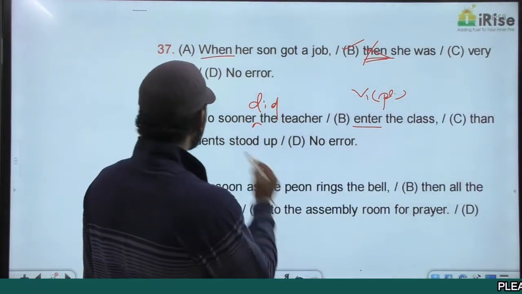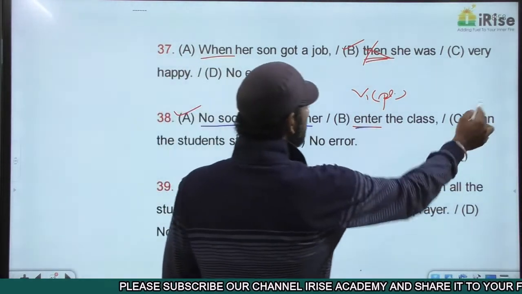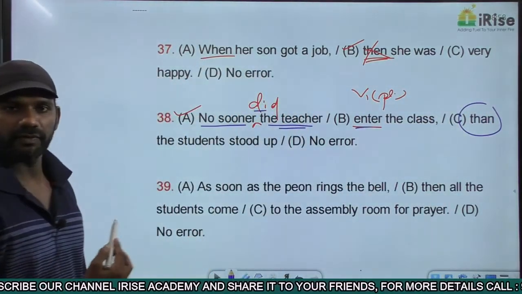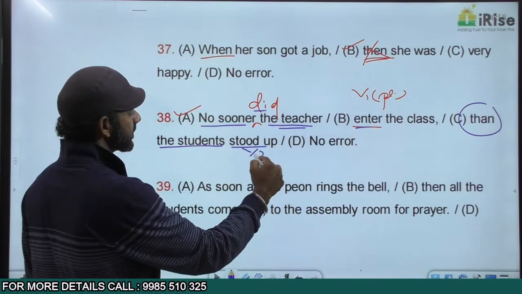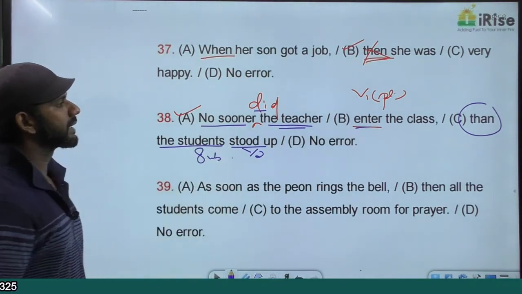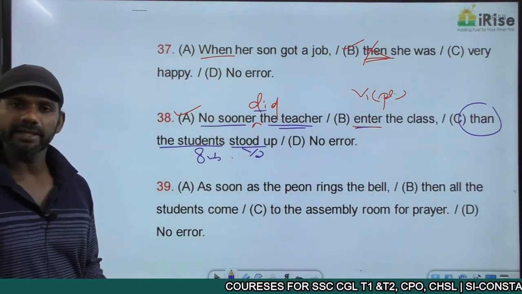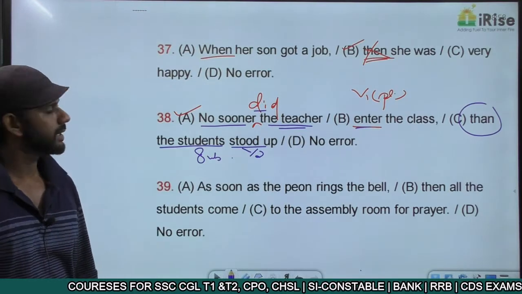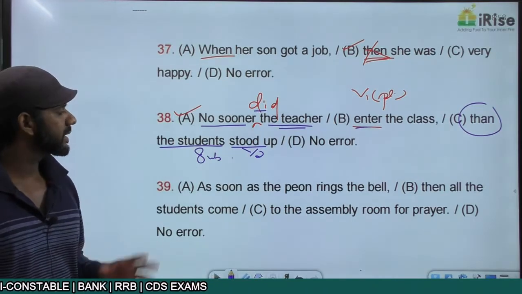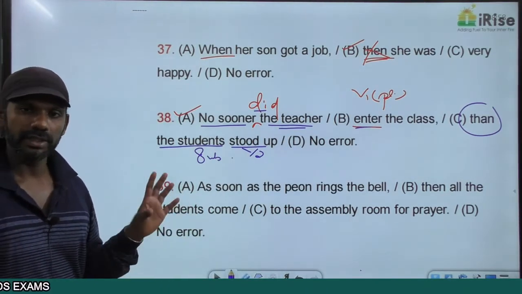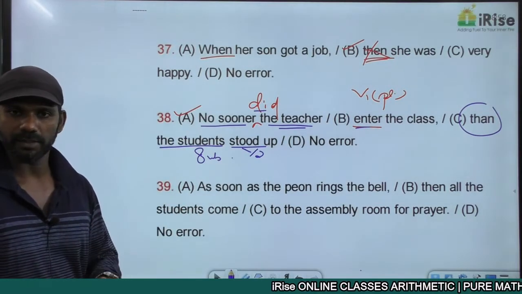So in "no sooner did," the subject is teacher, enter is V1 plural, followed by than. No sooner did subject V1 plural followed by than. The students stood up. The students is subject here, stood is V2, subject plus V2, started in the past, ended in the past, tense consistency is there, grammatically correct. The same idea in the "no sooner had" form becomes, no sooner had the teacher entered the class than the students stood up. The same meaning but two different forms.